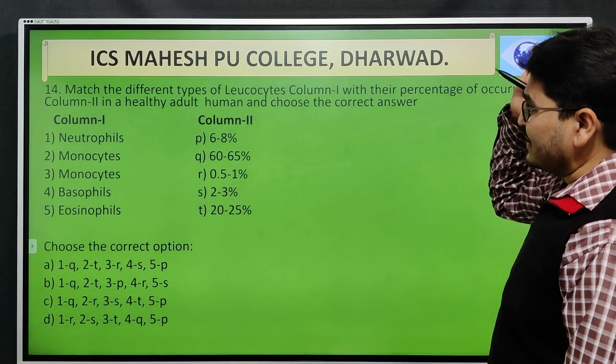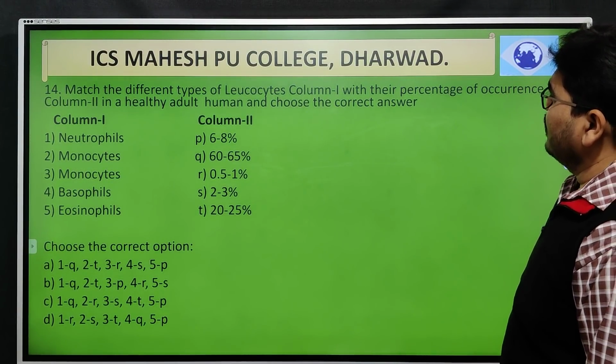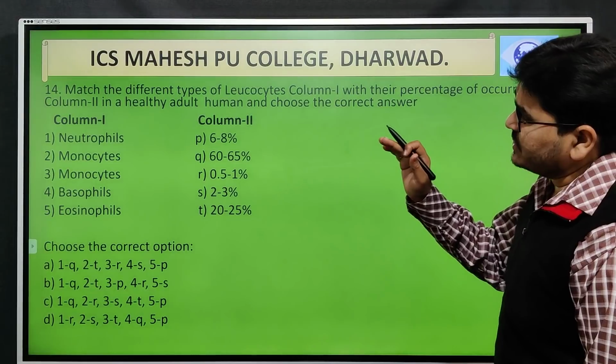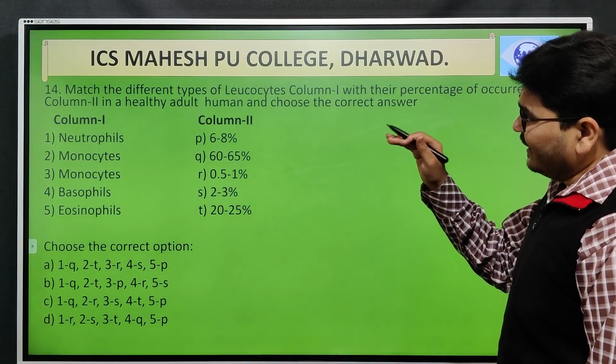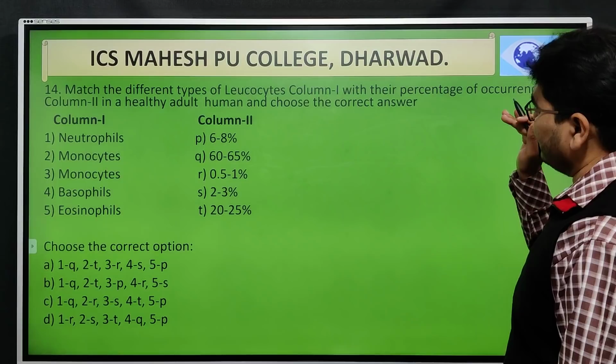Next, match the different types of leukocytes in the given column number 1 with the percentage of occurrence given in column number 2 in a healthy adult human, and choose the correct answer.